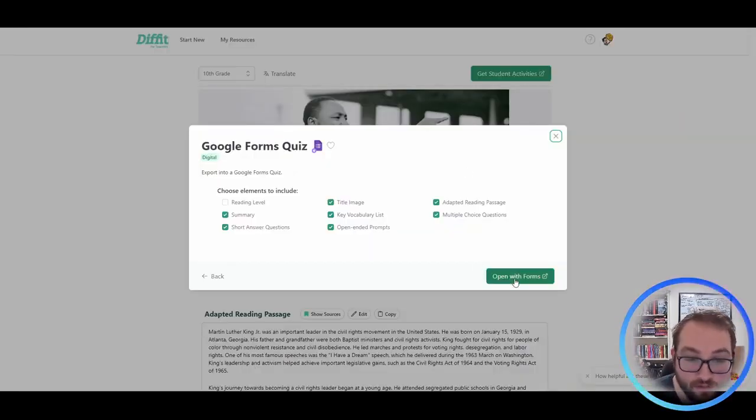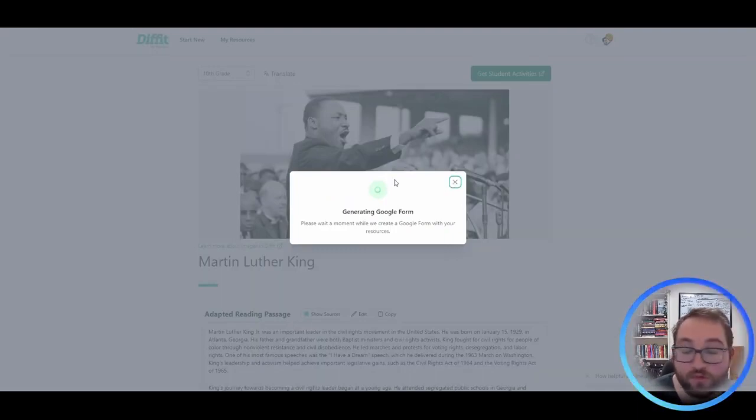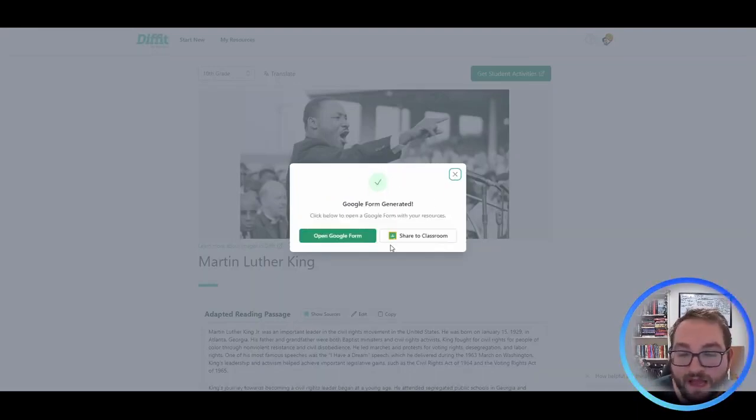And you can also share this straight to Google Classroom. So if your class is connected to Google Classroom, you can share it right to it, and then the students can have access to it right away.